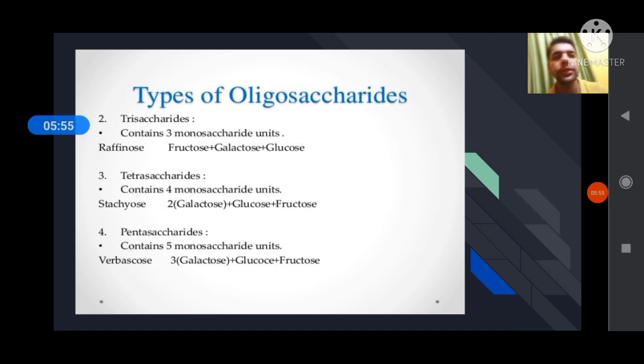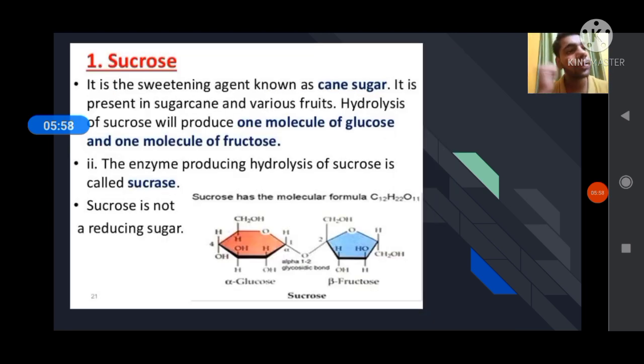Then we discuss sucrose. What is sucrose? Sucrose is a disaccharide. It is also known as cane sugar. It is present in sugar cane and various fruits. On hydrolysis, sucrose gives one glucose molecule and one fructose molecule. The glucose molecule contains an aldehyde group and the fructose molecule contains a ketone group. The enzyme producing hydrolysis of sucrose is called sucrase. Sucrose is not a reducing sugar.